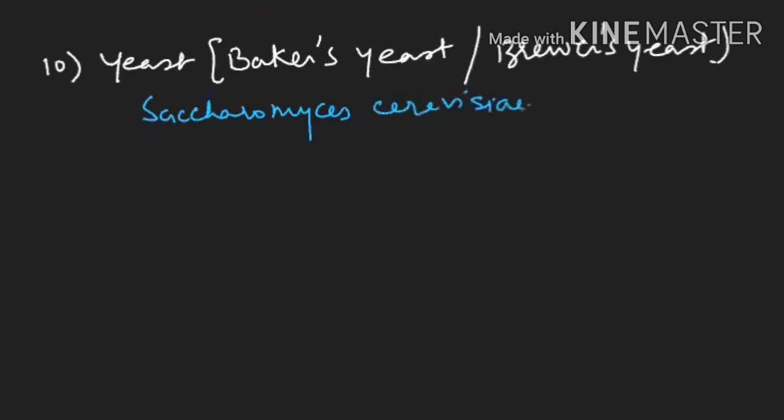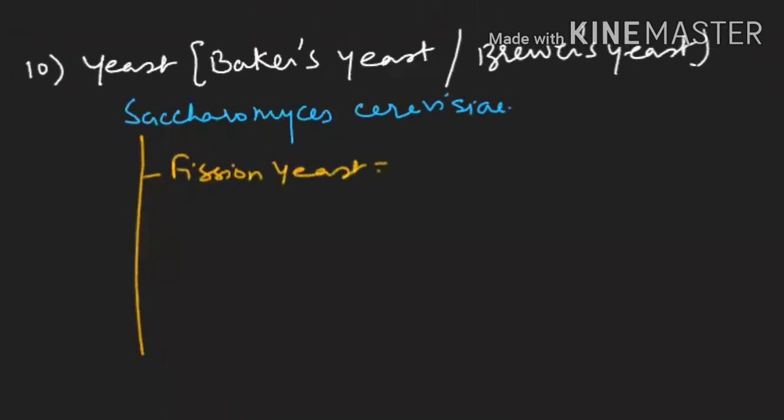Now yeasts are again of three types depending upon whether they are doing budding or fission or something in between. So let me just give you this, because this is again a KVPY question, they are asking it. So you should know all these things. One is fission yeast. An example of fission yeast is Schizosaccharomyces.